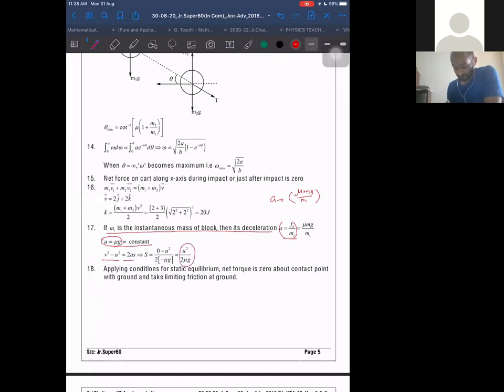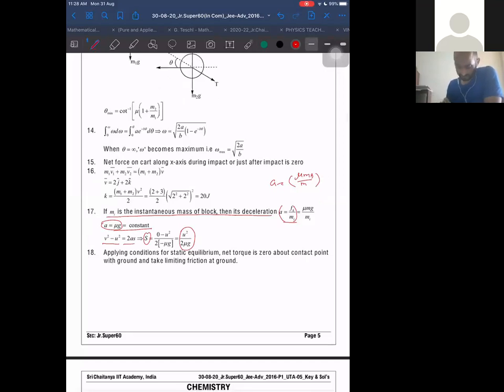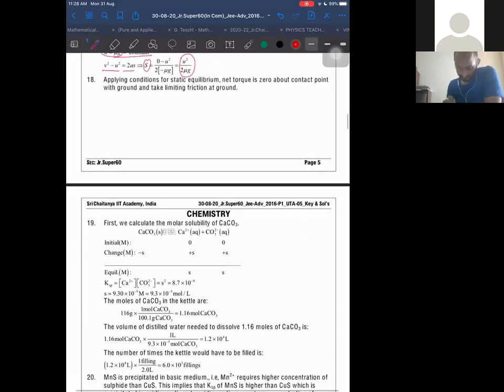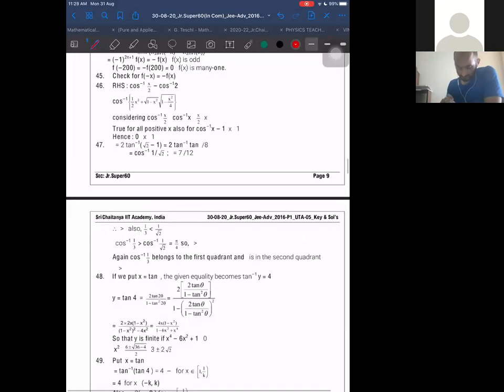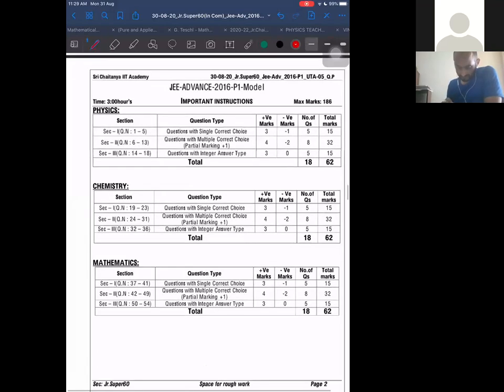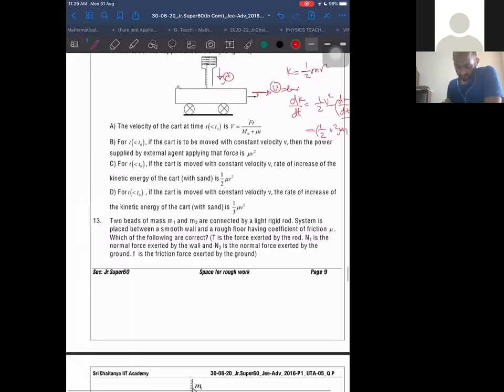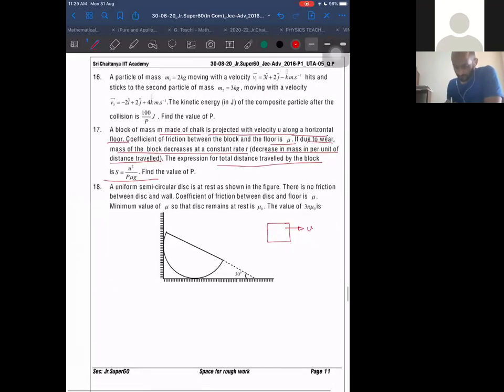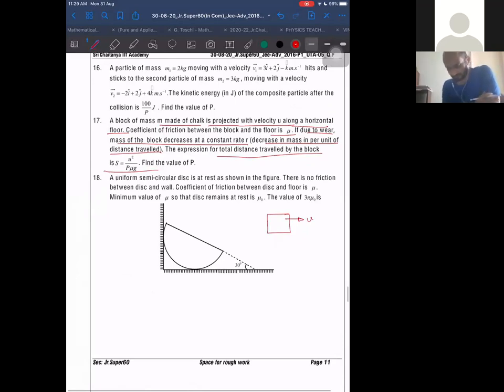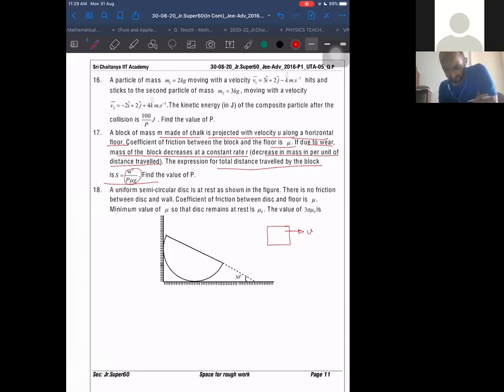So we are getting this s, distance covered. What were they asking in this? Let me read the question again. Question number 17. Find the value of, okay, they were asking distance only. Then we are getting this distance.